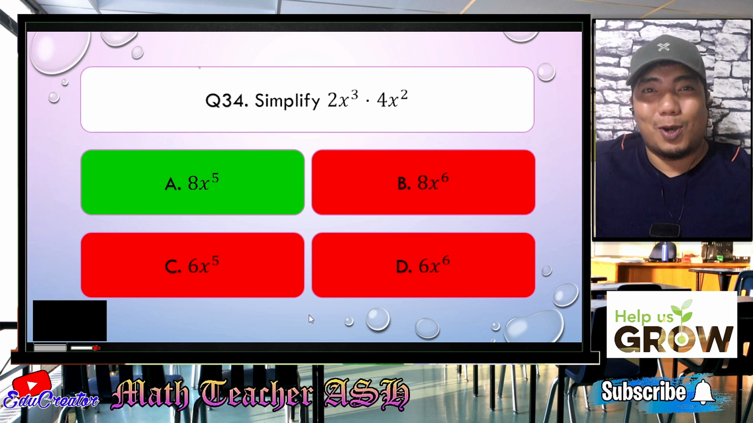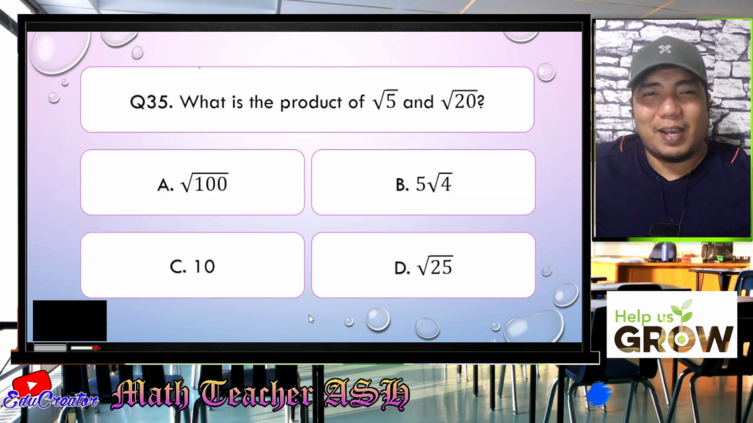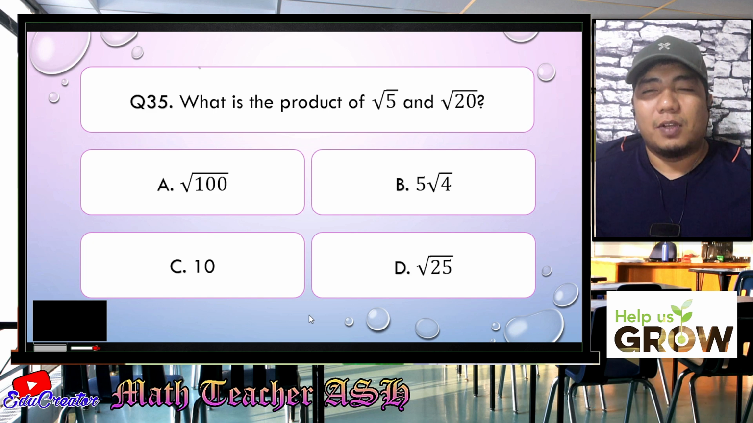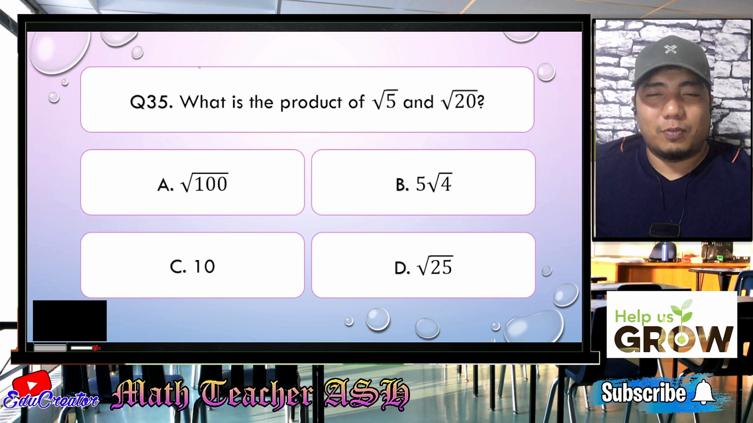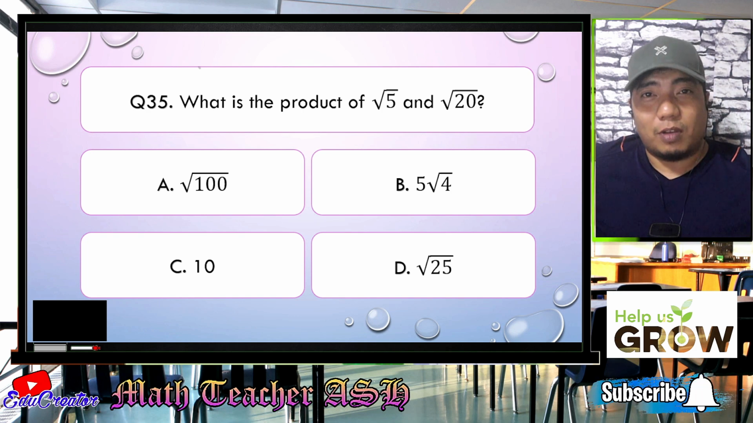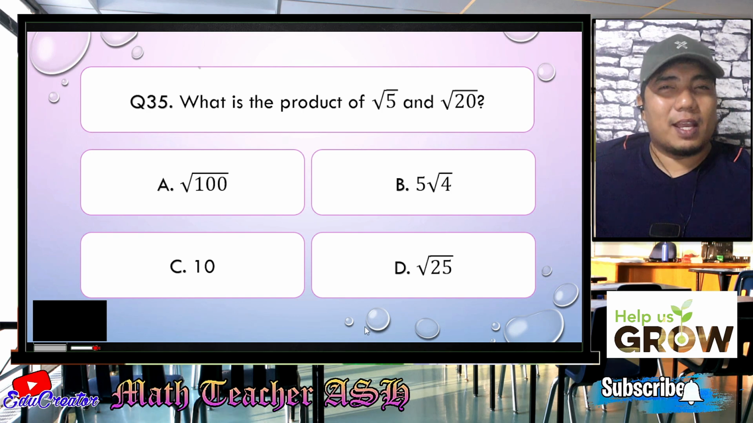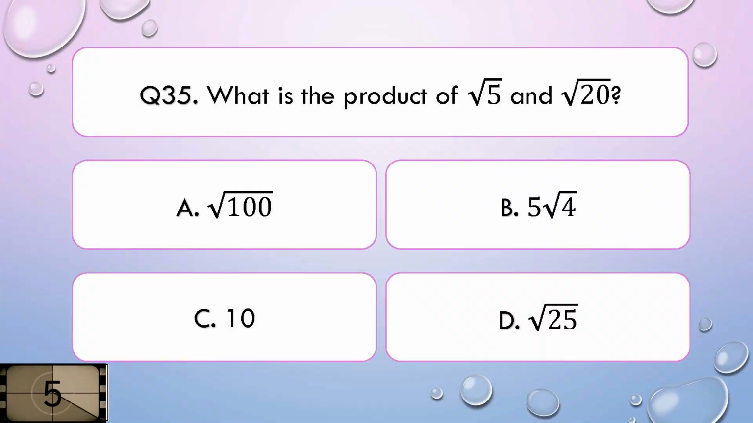So now let us go to question number 35. What is the product of square root of 5 and square root of 20? Is it A, square root of 100, B, 5 square root of 4, C, 10, or D, square root of 25? I'll give you 5 seconds to think about your answer.